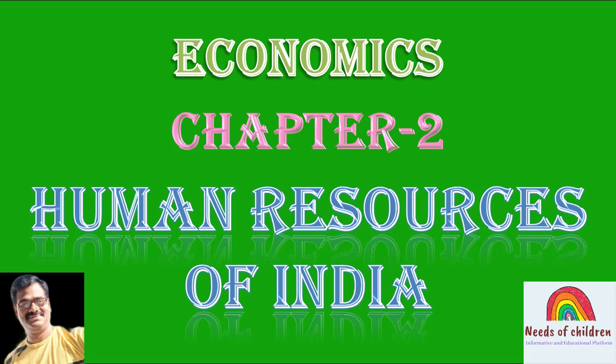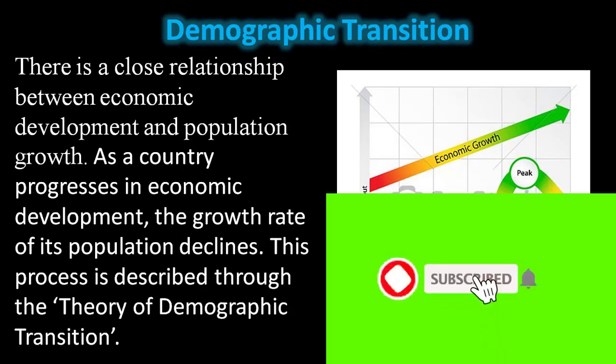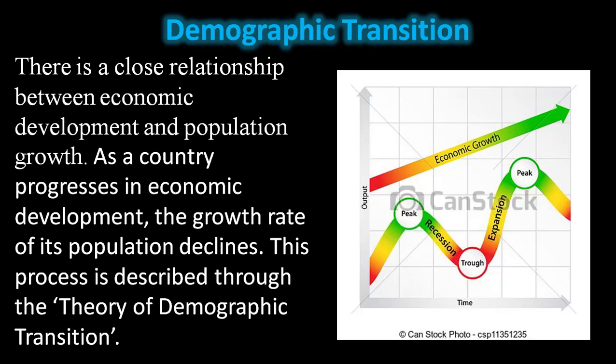In this session we are going to get the information about the remaining part of human resources of India. There is a close relationship between economic development as well as population growth. As a country progresses in economic development, the growth rate of its population declines.